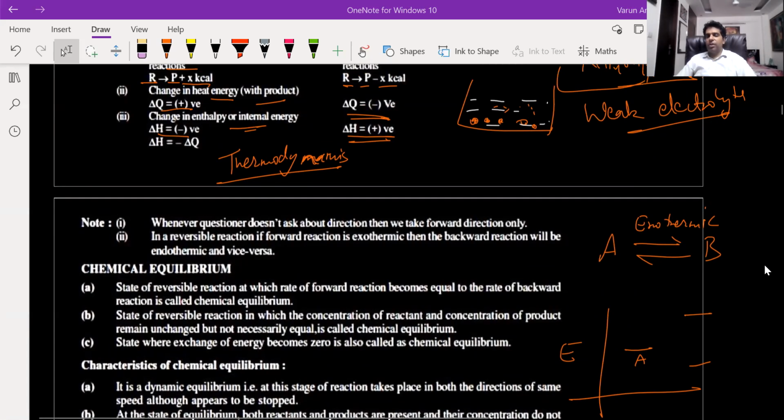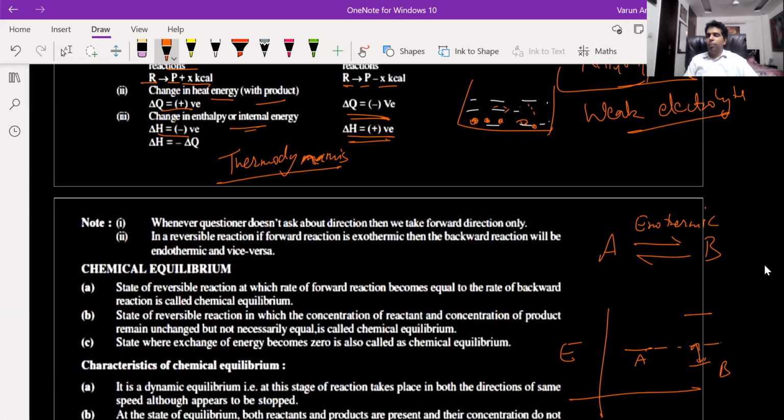If the reaction is exothermic, that means energy is released. So if A is at this much energy, it will release some energy and go to the lower energy. So B will be at lower energy. This reaction is exothermic and this much amount of energy will be released.